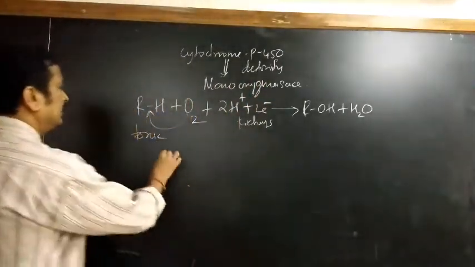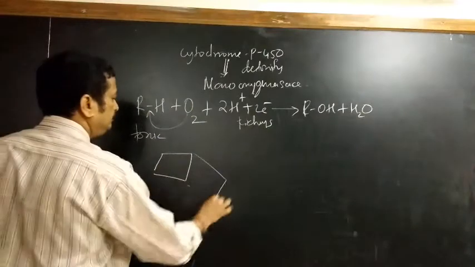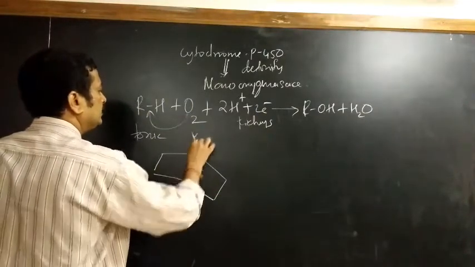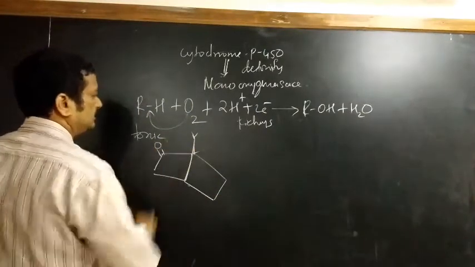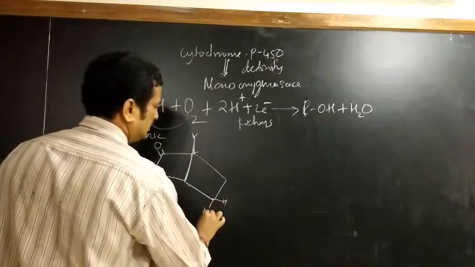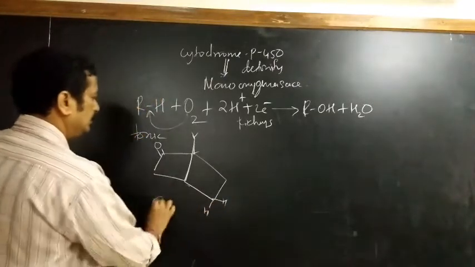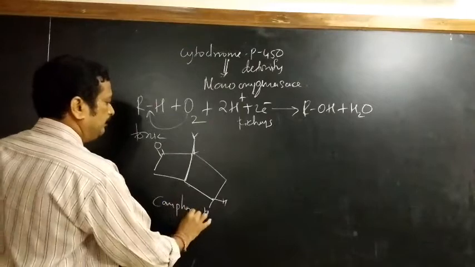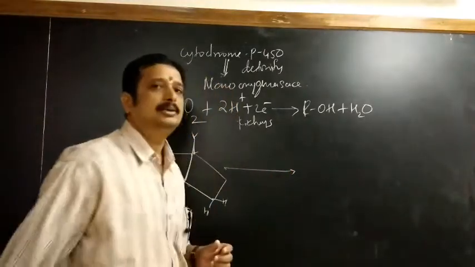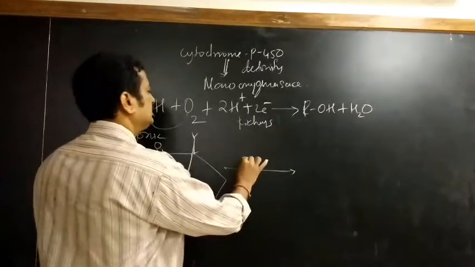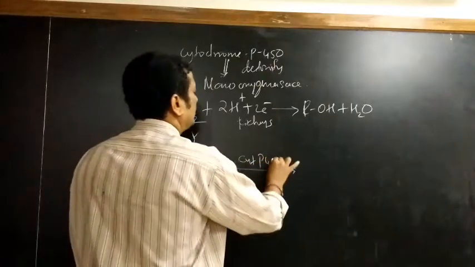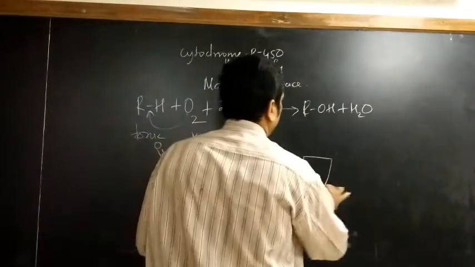For example, we will take this compound. So what is this? This is a camphor molecule. When this camphor, which is a toxic element, is treated with cytochrome P450, what will happen? We will get this.